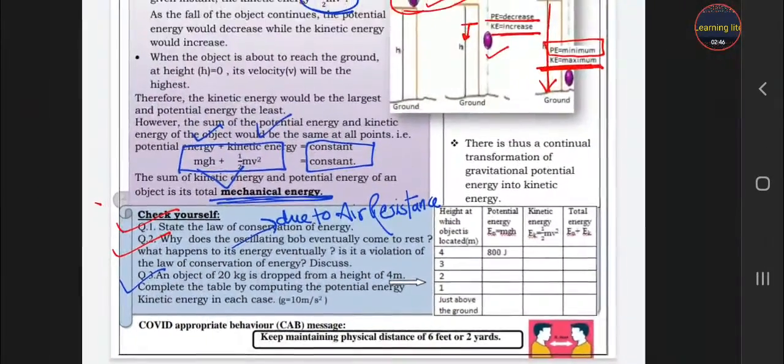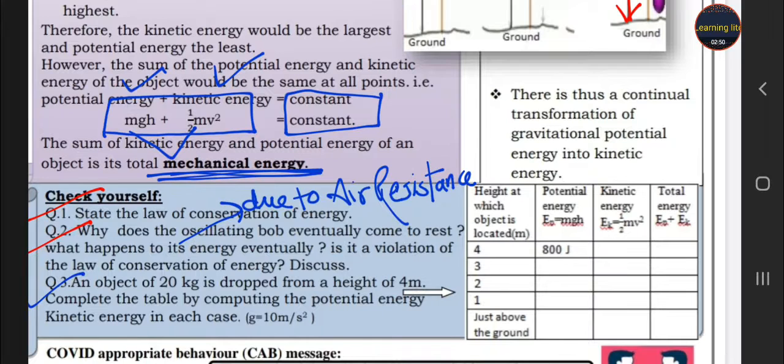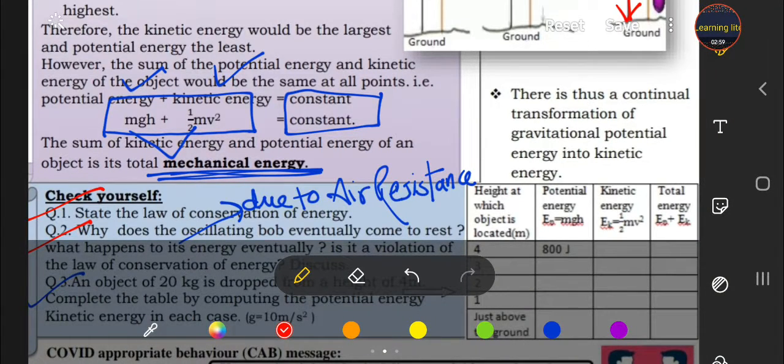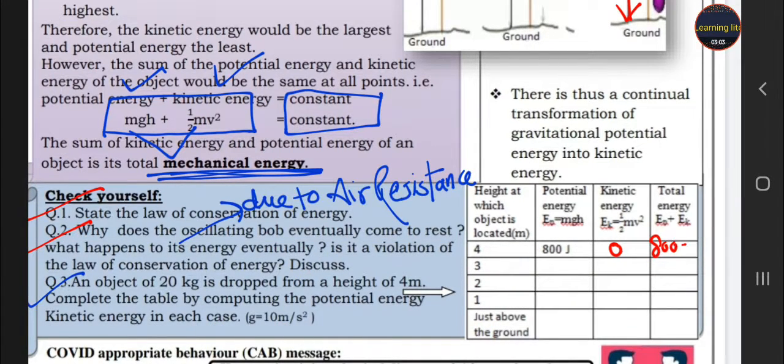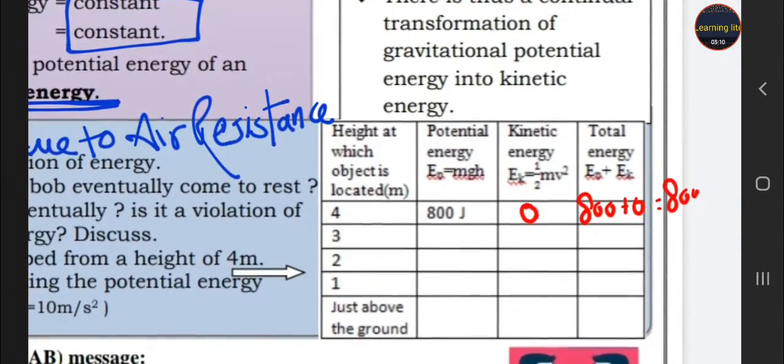Third one, we have to complete that table, students. We have to show that the total energy remains conserved. You have given here 800 joules. Now what is the kinetic energy here? Kinetic energy is 0. So the total energy 800 plus 0 equals 800. Okay.